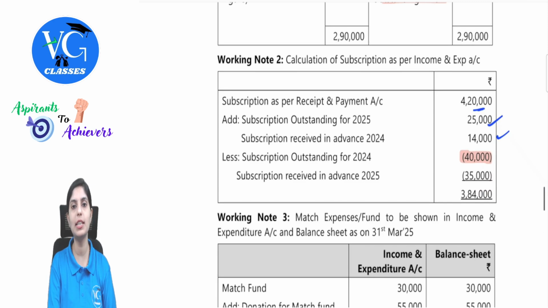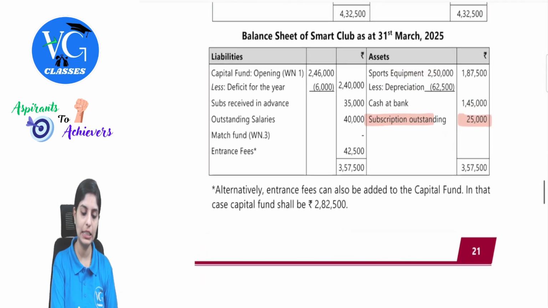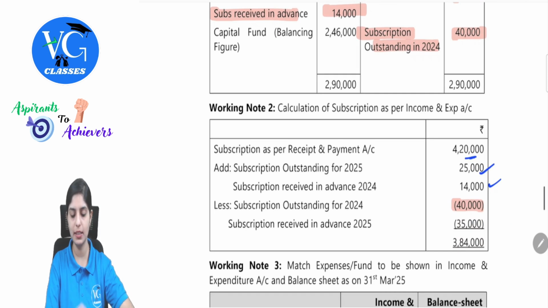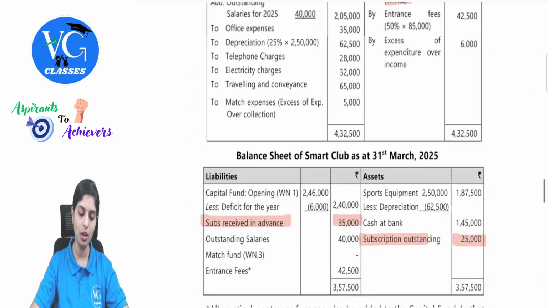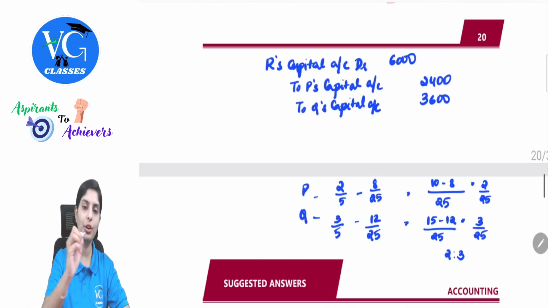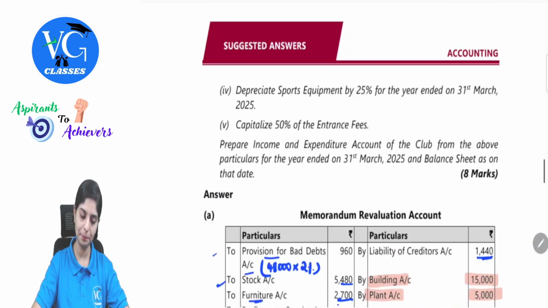Likewise, subscription received in advance for 2025, in the closing balance sheet, we will take this as a liability. Add, subtract, we have done accordingly. I hope you have understood, while we discuss this in the topic itself. So that will give us 3,84,000, which is taken to the income and expenditure. This will be one of the important working notes for subscription. So do it neatly, guys.